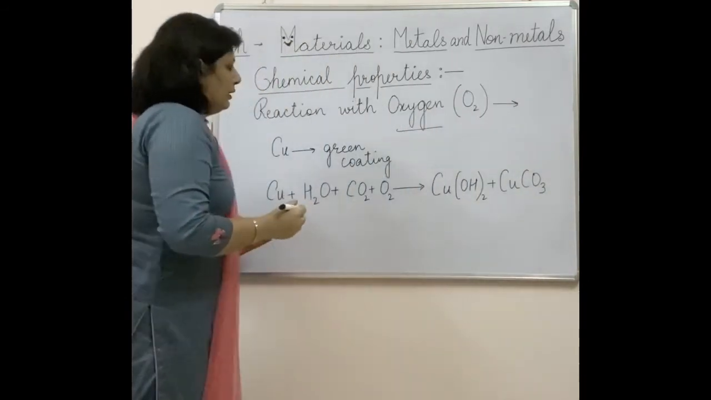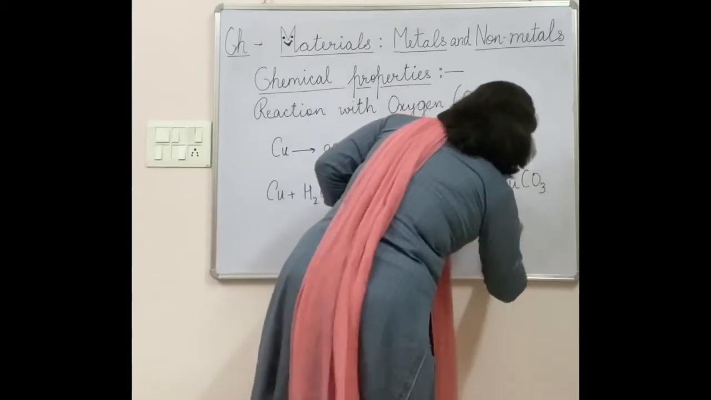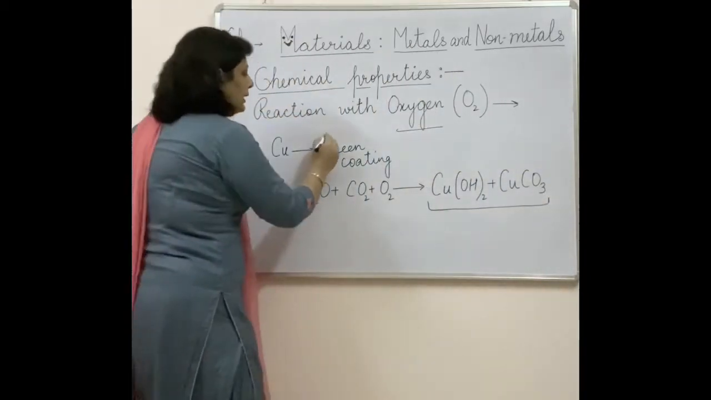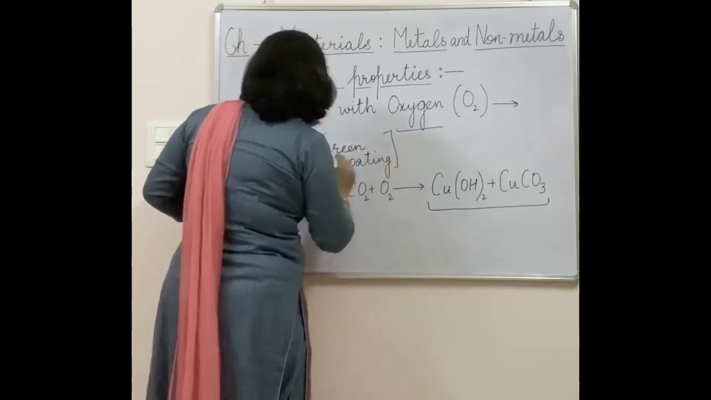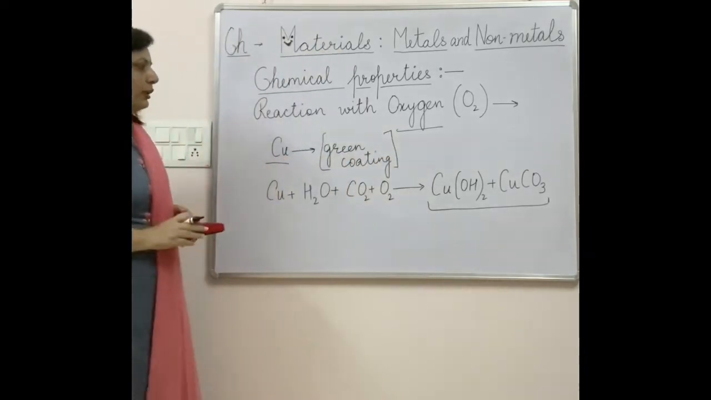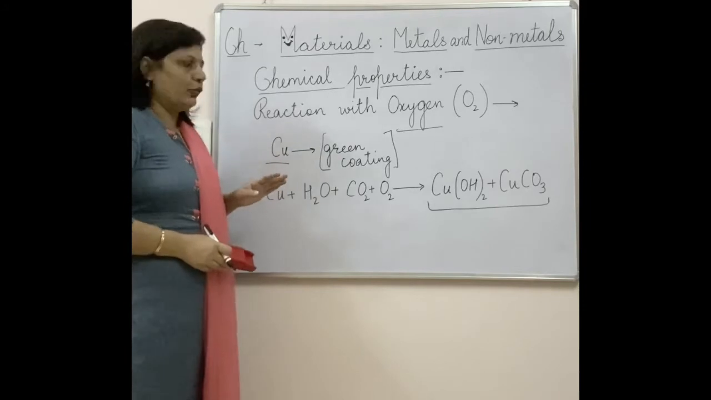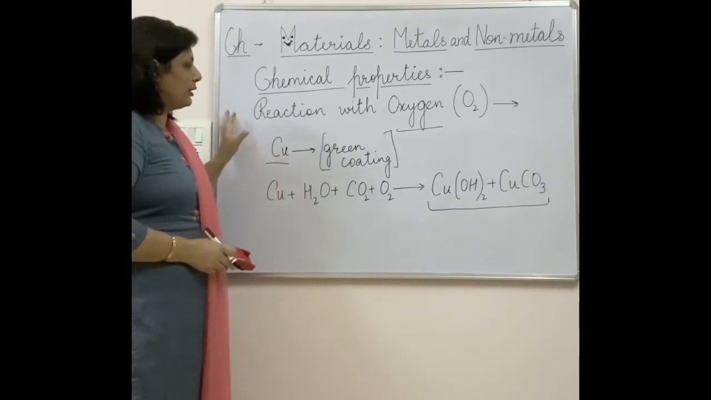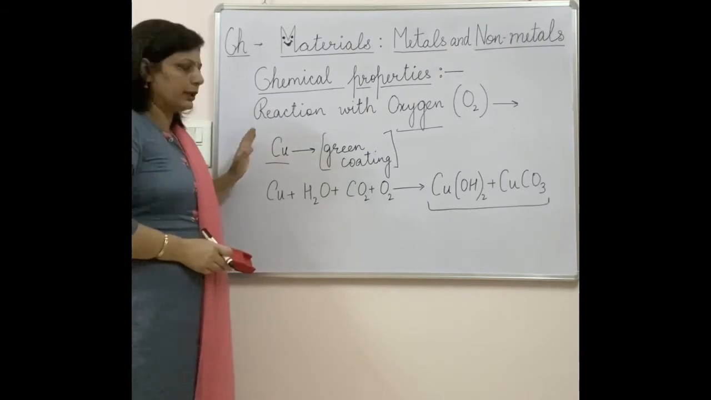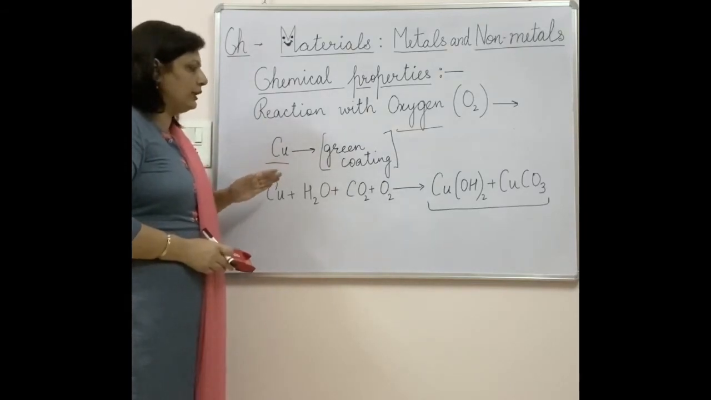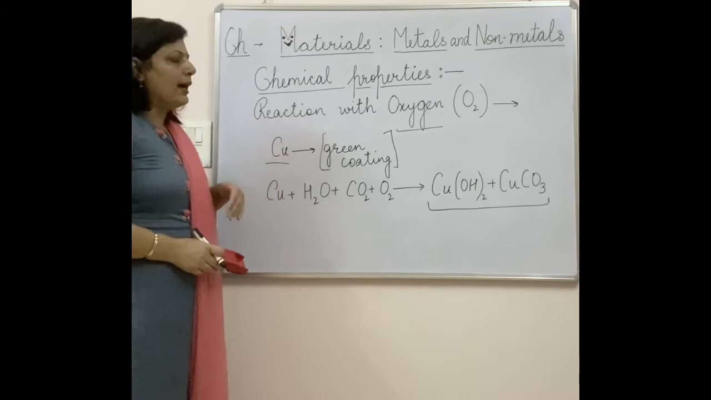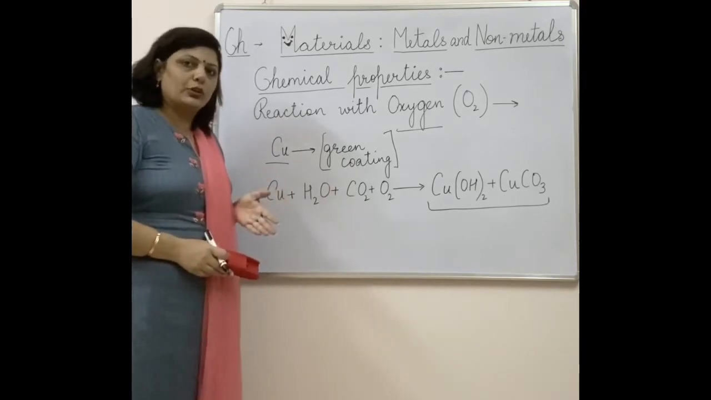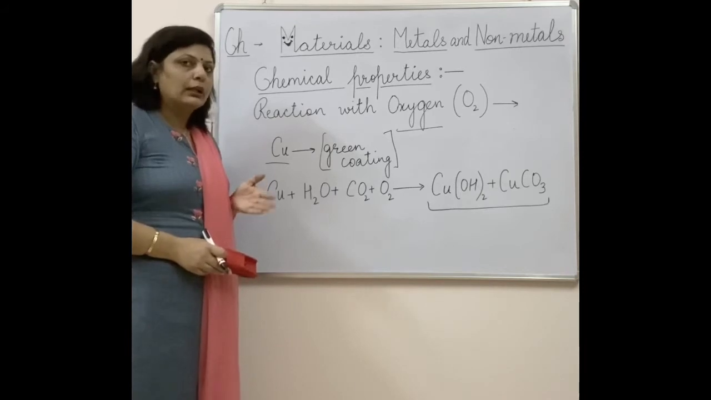So actually these two substances accumulate as a green coating, which will be formed on the vessels when they are exposed to air for a long time. Because of the reaction with oxygen, most of the metals react with oxygen and lead to the formation of oxides, and oxides are basic in nature, and that basic nature of the oxides can be detected by using the litmus paper.